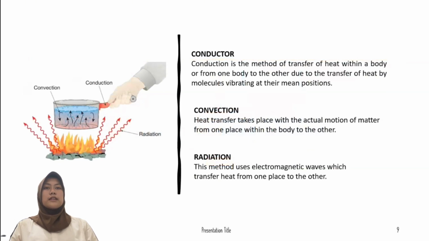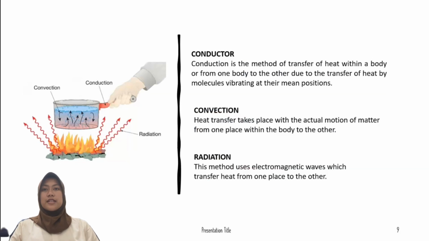Conduction occurs usually in solids, where molecules in the structure are held together strongly by intermolecular forces of attraction, and so they only vibrate about their mean position as they receive heat energy and thus pass it to the surrounding molecules by vibration. An example of heat conduction is when we touch a hot stovetop.